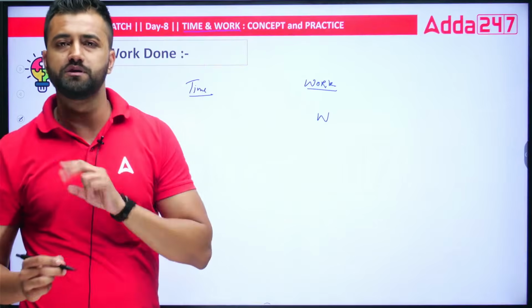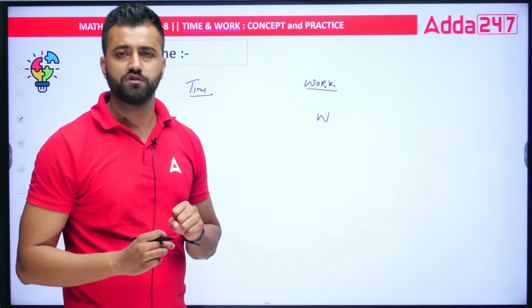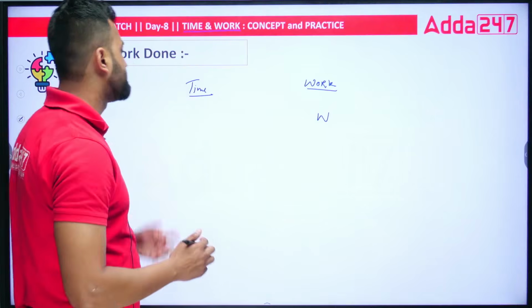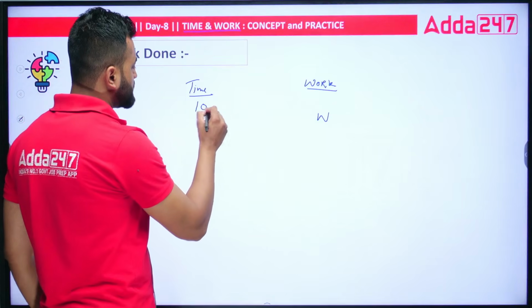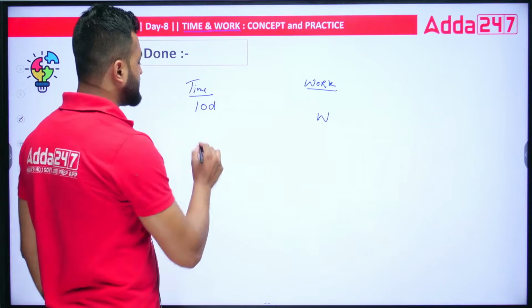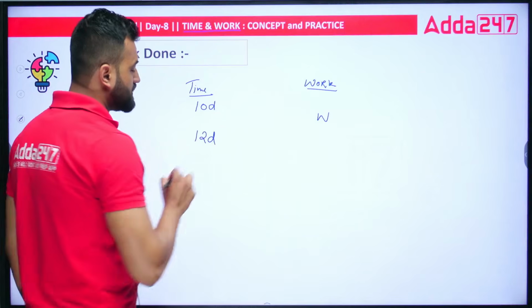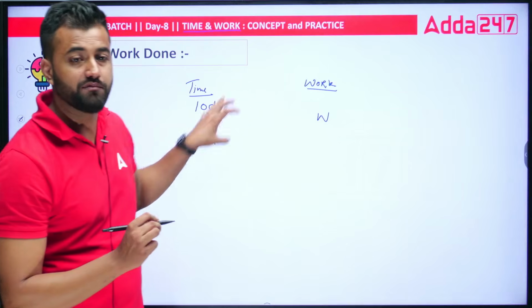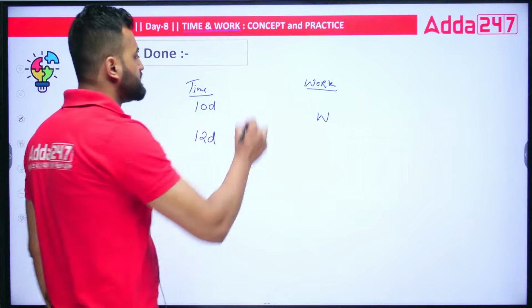Now there can be two persons who will be doing this particular work. It's not necessary that both of them will take the same amount of time. It might happen that I take only 10 days to cover this work, but my friend might take 12 days. So based on this work, I'll get the time. But in order to get the time, we need to understand one more thing, that is your efficiency.